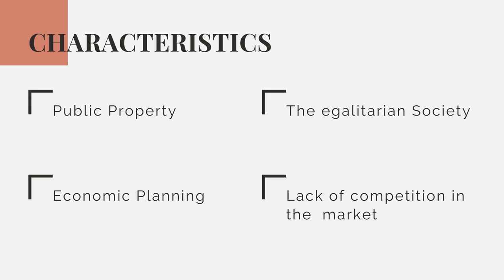Then we have the egalitarian society. In the socialist system, wealth is distributed equally among citizens, so that it doesn't fall into the hands of a minority. In this way, it seeks to disintegrate social classes and equalize access to goods and services for all of society. And last but not least, we have the lack of competition in the market.